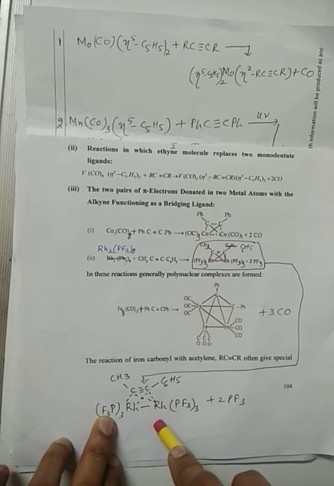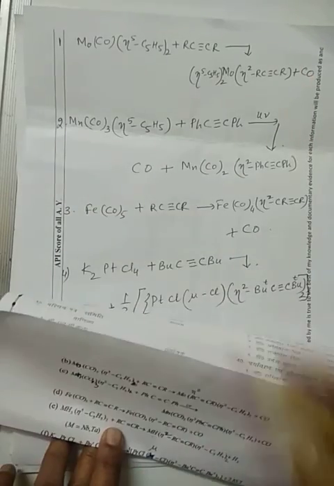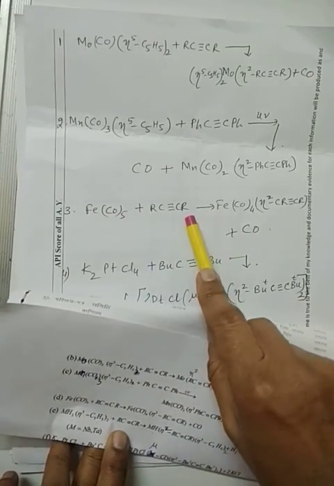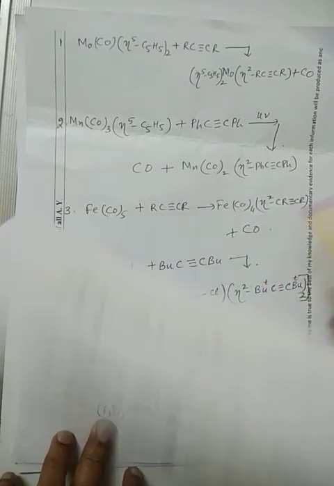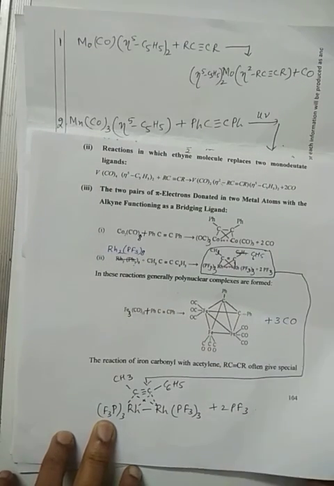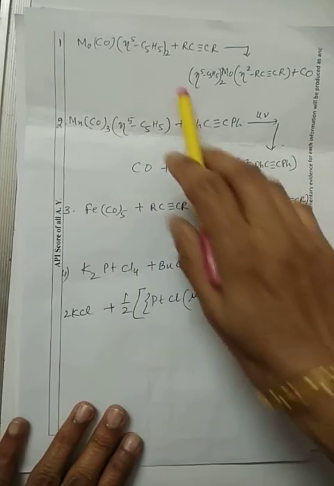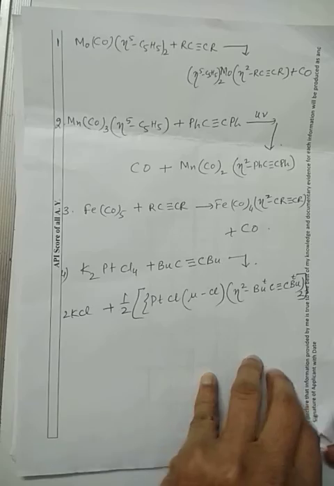Before this I had discussed the iron complex, pentacarbonyl iron. When we were discussing pentacarbonyl iron, it reacts with the acetylene derivative and one of the carbon monoxide ligands is given out. But sometimes this iron carbonyl, when it reacts with acetylene, forms a variety of products. Now what are the products which are formed?